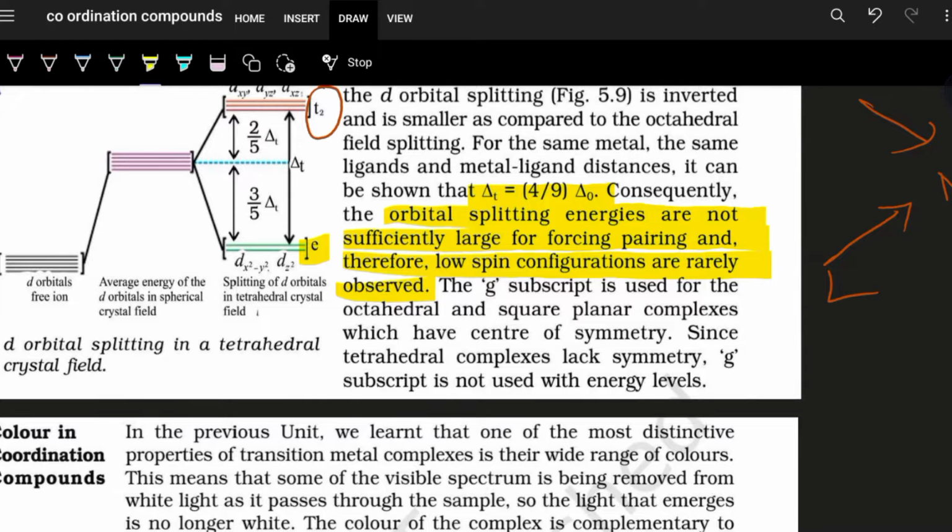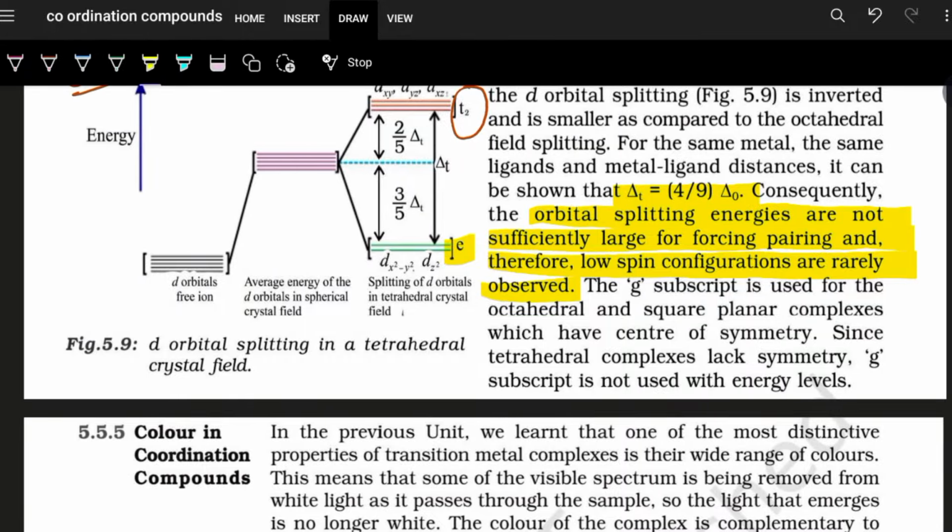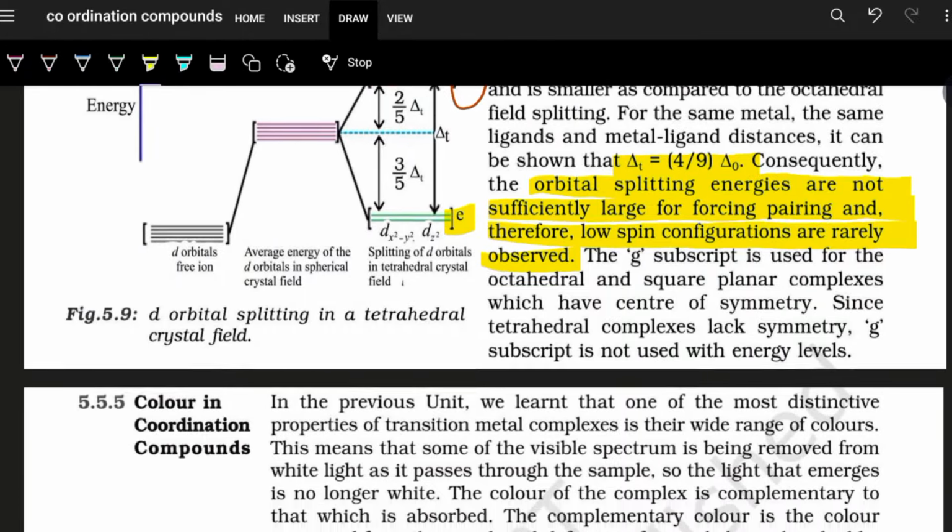Okay, so now g stands for a symmetry element, which is actually known as gerade. It is not needed here, so you need not worry about it for now for class 12.